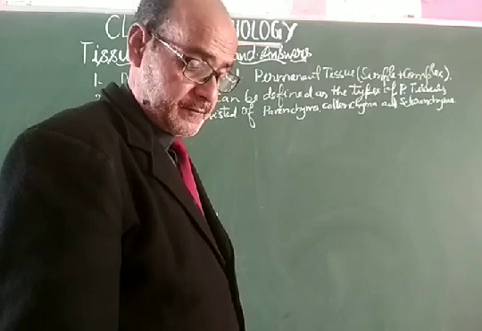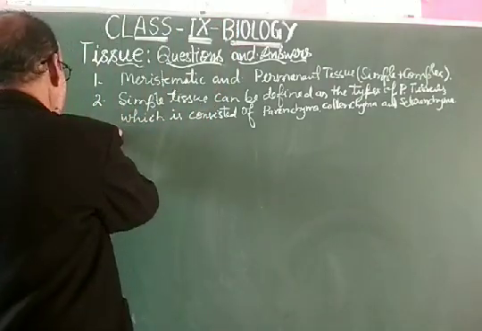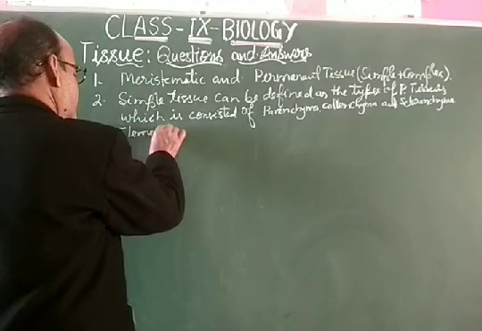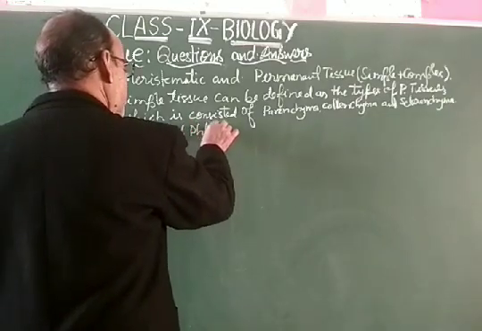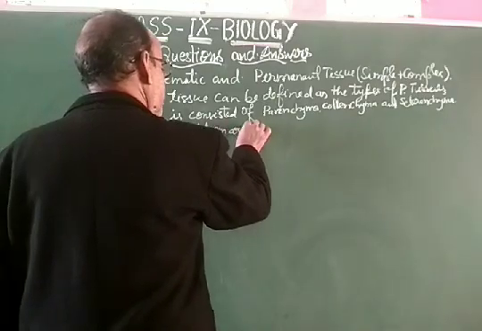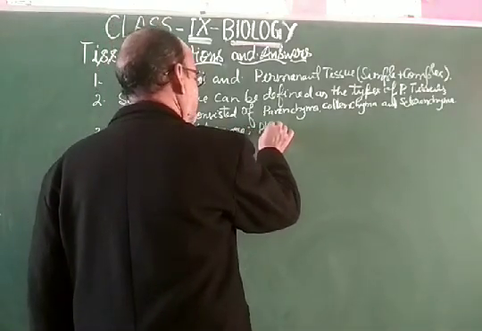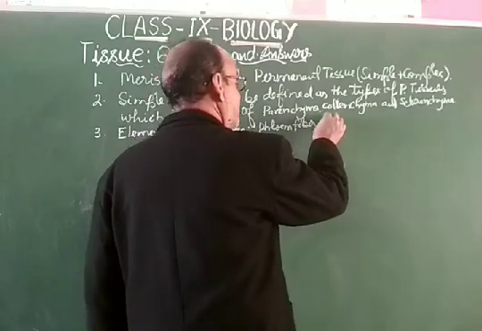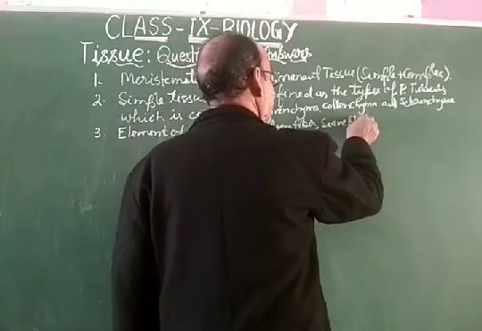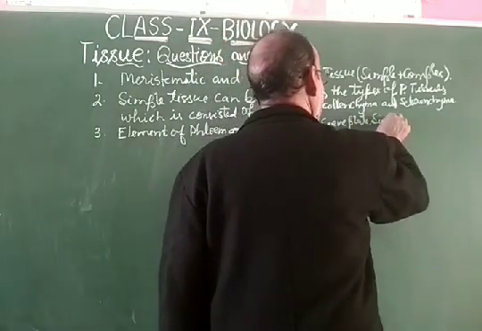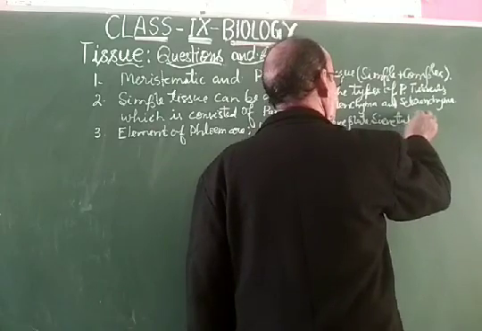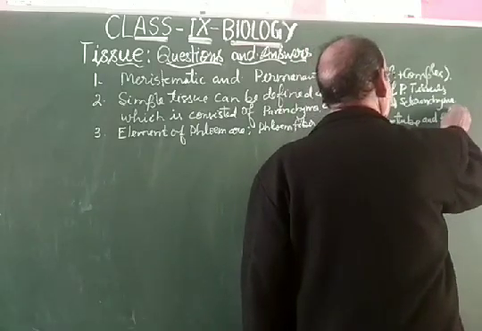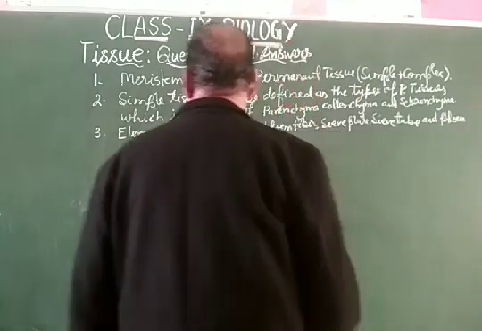My dear students, come to the third question, that is, give the names of elements found in phloem. So the elements of phloem are phloem fiber, sieve plate, sieve tube, and phloem parenchyma.